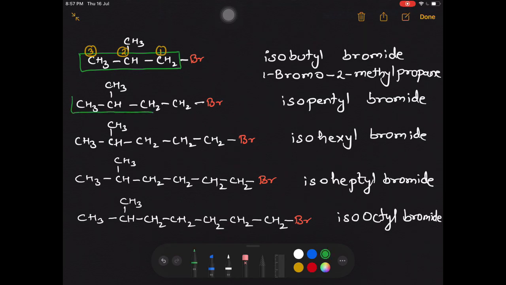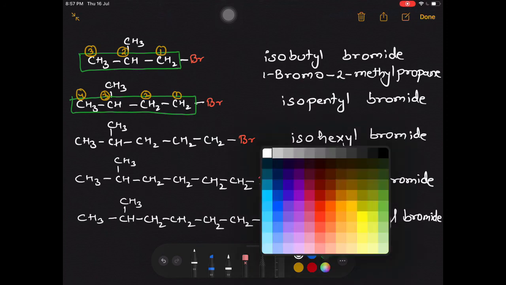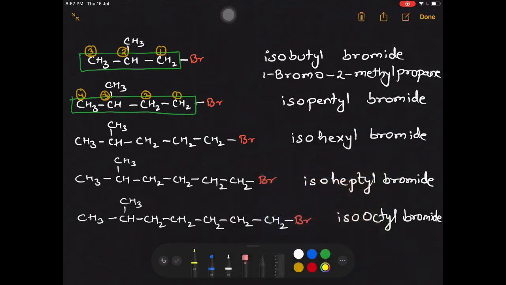See the next example. Once again we select the longest carbon atom chain and we start numbering with the carbon atom which is attached to the functional group. So the functional group is going to get number 1. So we write the name as 1-bromo. This is the IUPAC name. And 3-methyl, third position, we have the methyl group which is outside the green box, and there are a total of 4 carbons in the green box, so the parent is butane. Let's go on for the next one.